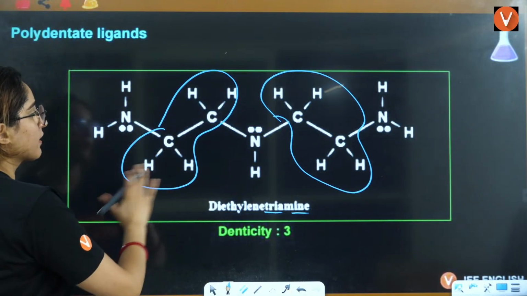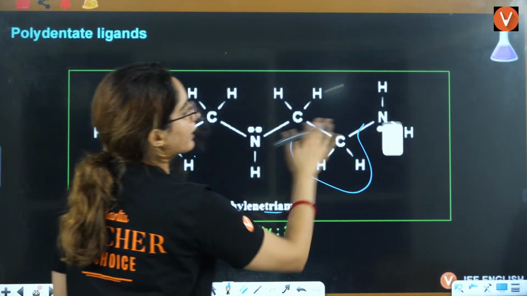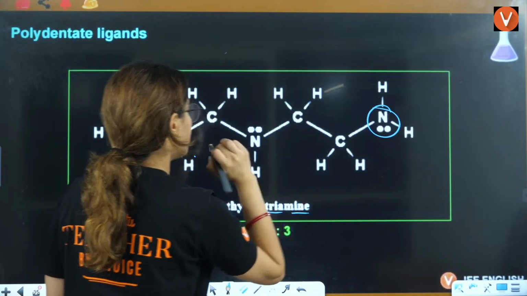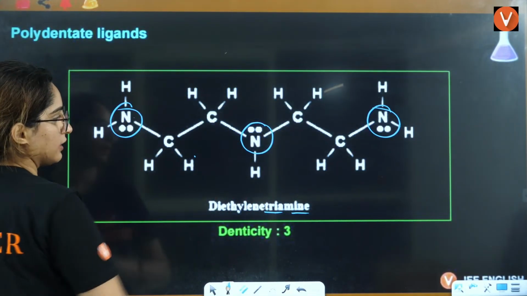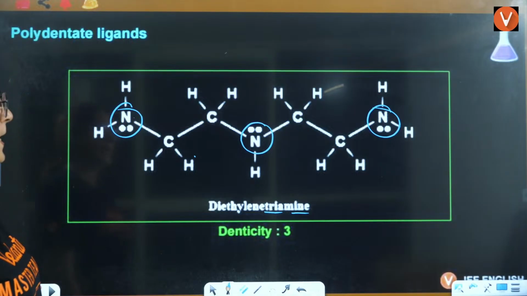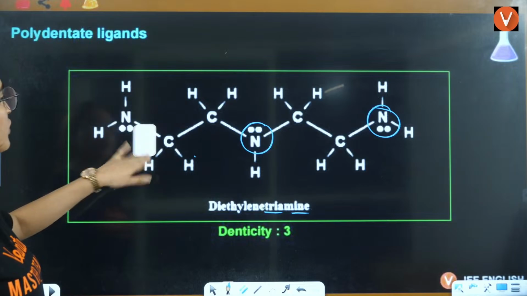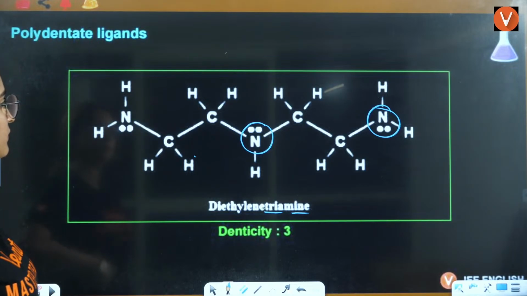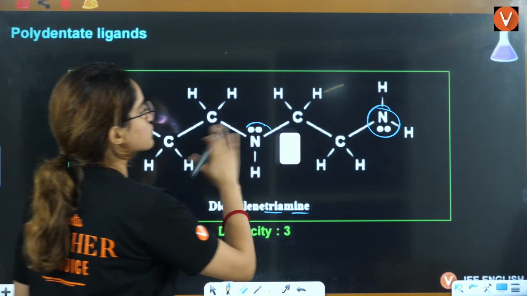Here, how many nitrogens you have? 1, 2, 3, right? But in this case, the denticity is not going to be 3. Okay? Denticity is not going to be 3.